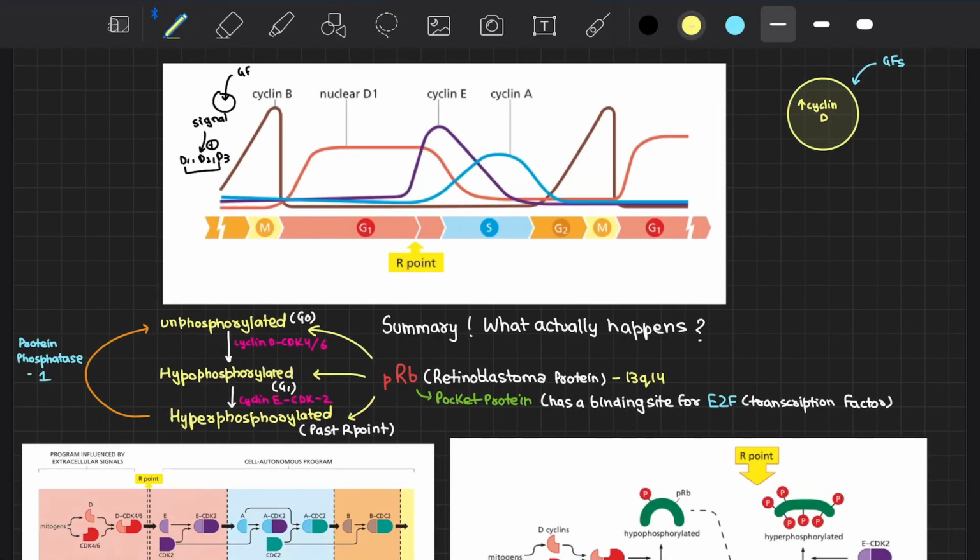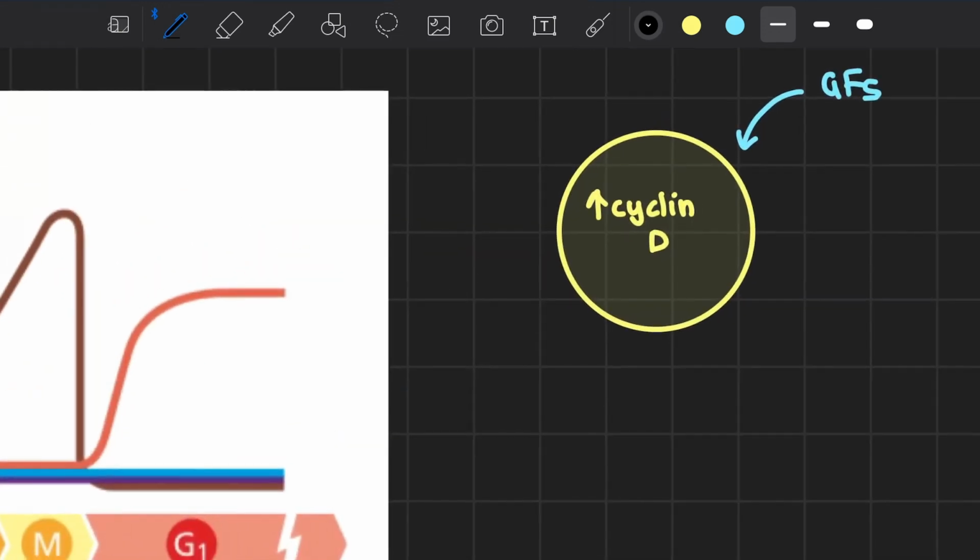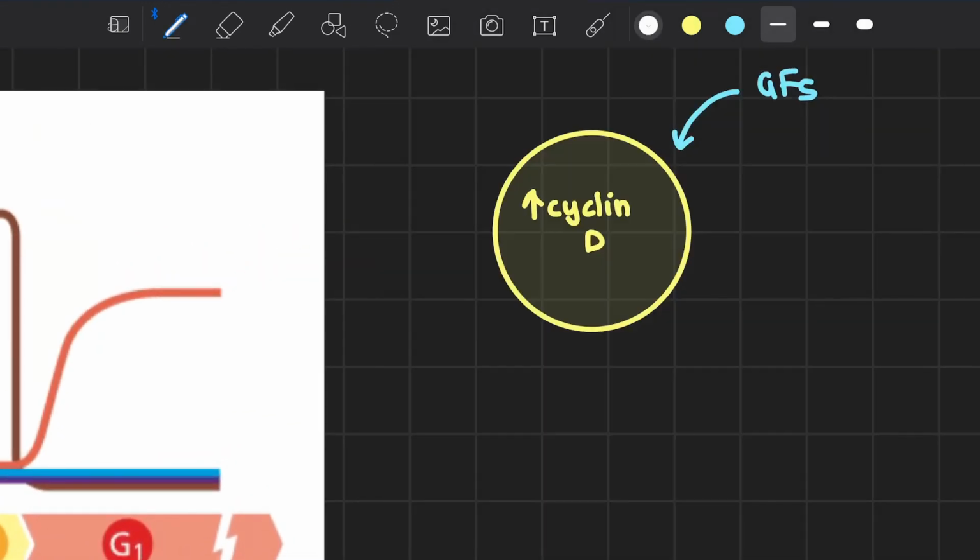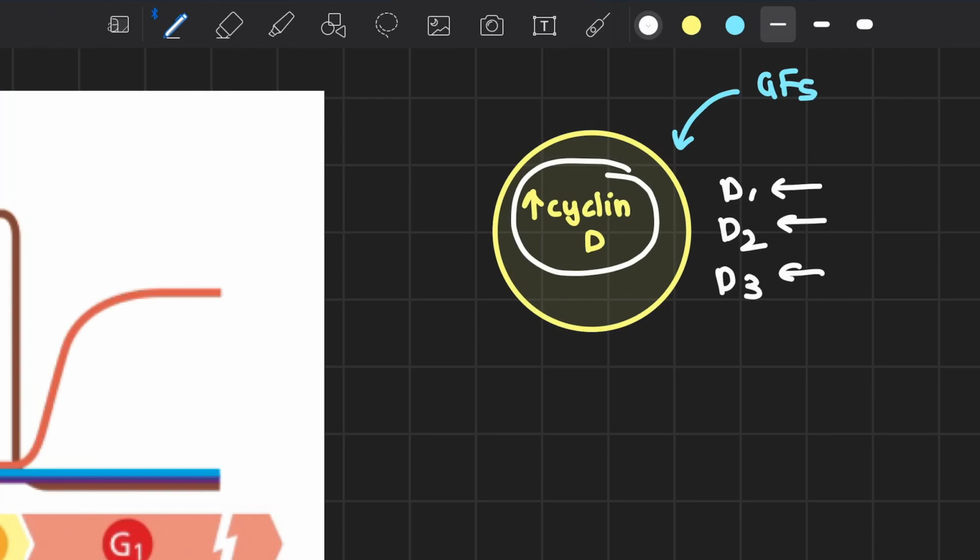We're going to summarize all the events that took place in the cell cycle, and we will correspond it with the fluctuations in the amount of different cyclins. Whenever a cell is exposed to some growth factors, it will upregulate the amount of cyclin D present in the cell, so that it will increase the transcription and ultimate translation of cyclin D1, cyclin D2 and cyclin D3. Upregulation of D1, D2, D3 depends upon the different agonists or the different receptors and the secondary messenger molecules they are associated with respectively.